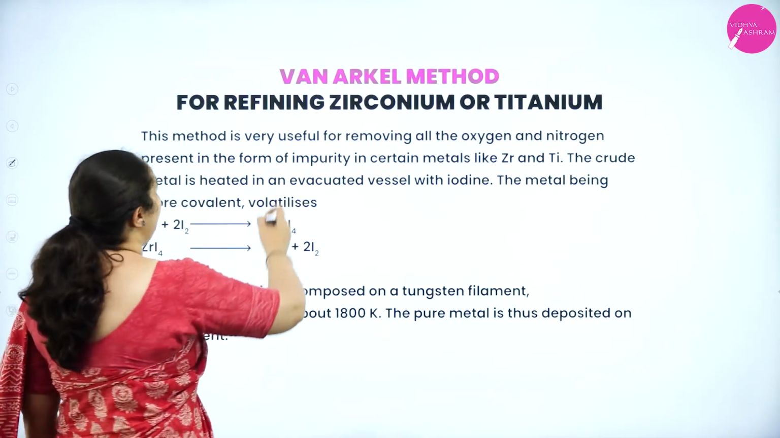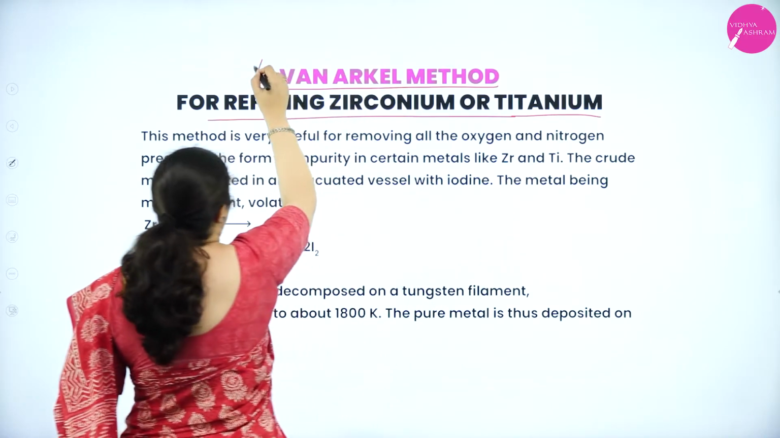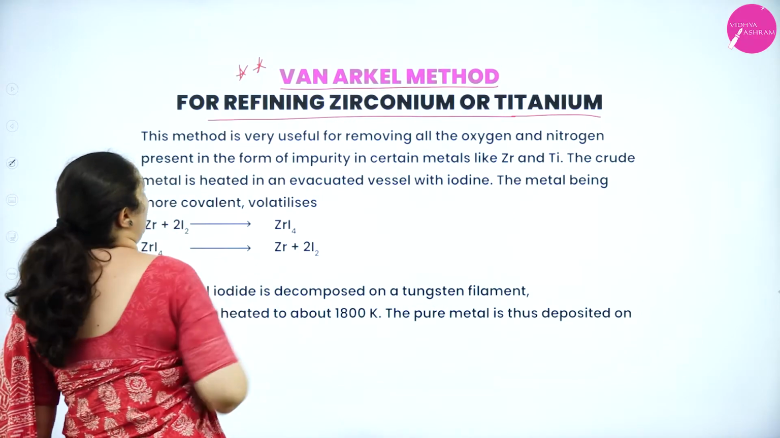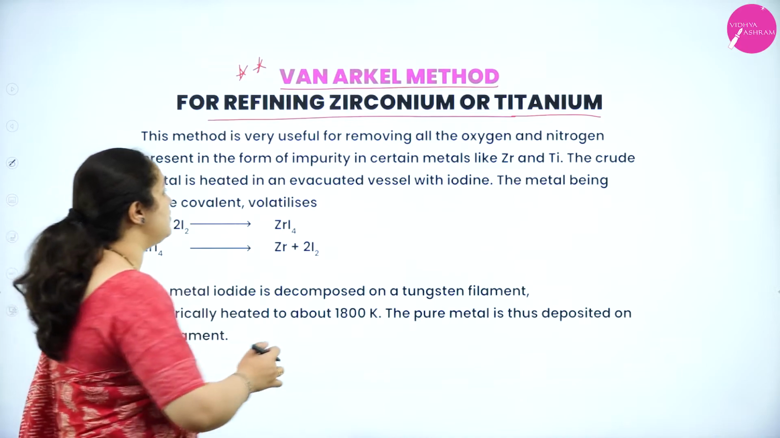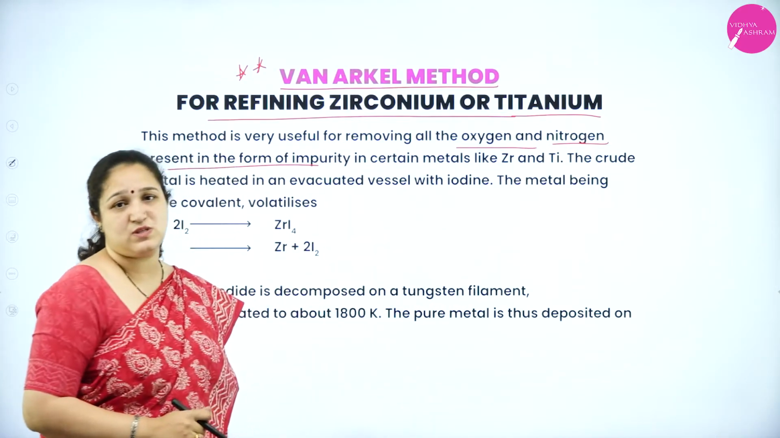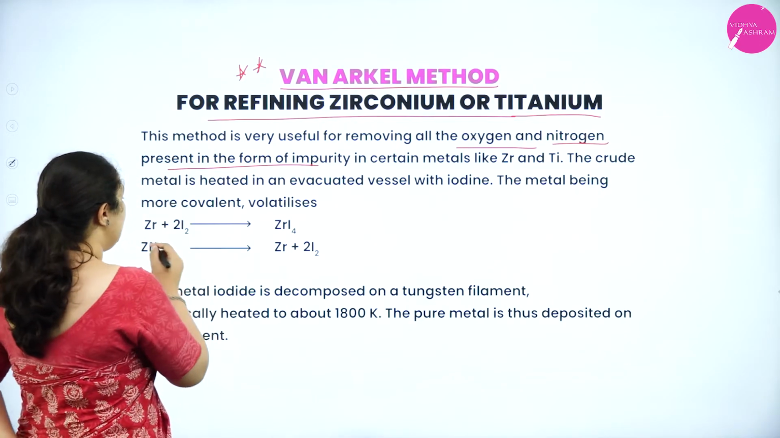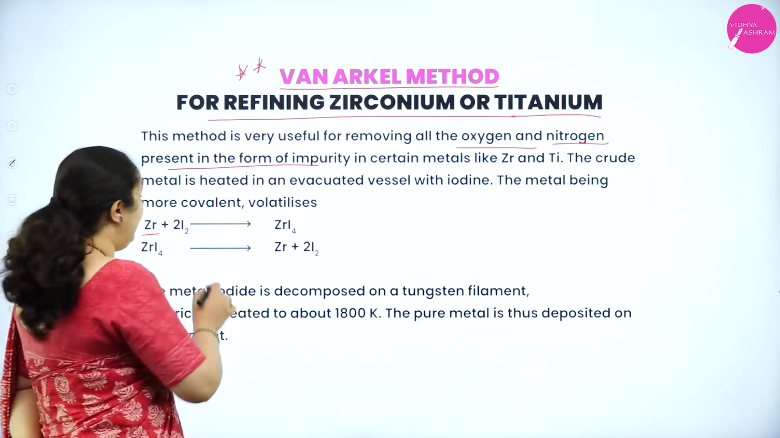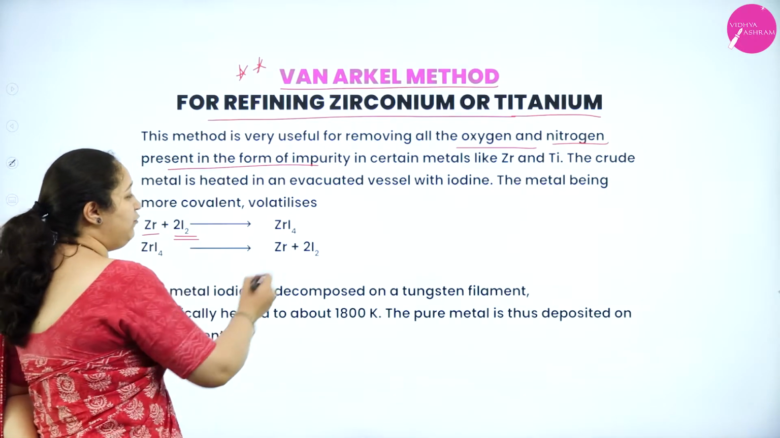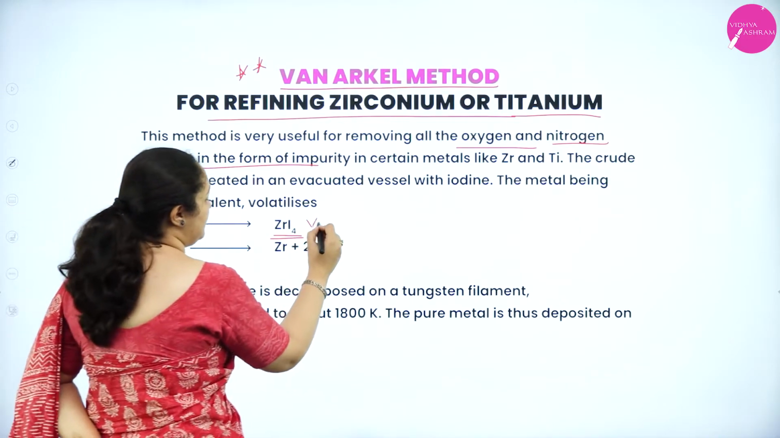Next one is the Van Arkel method for refining of zirconium or titanium. Again, this is very important. This method is very useful for removing all oxygen and nitrogen impurities which are present in zirconium and titanium. For example, we take zirconium and heat it with iodine. It forms metal iodide, which is volatile.